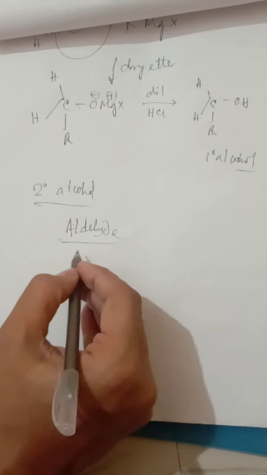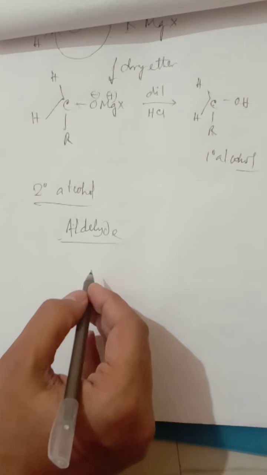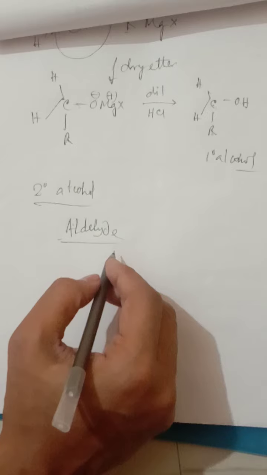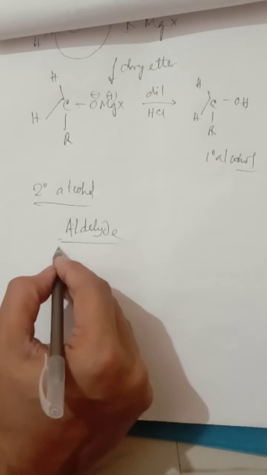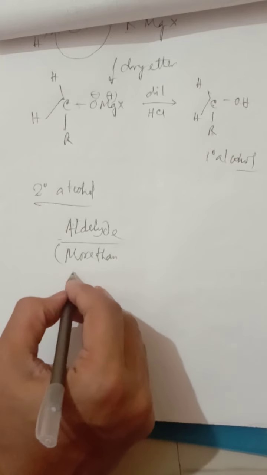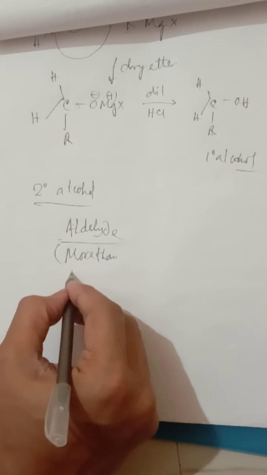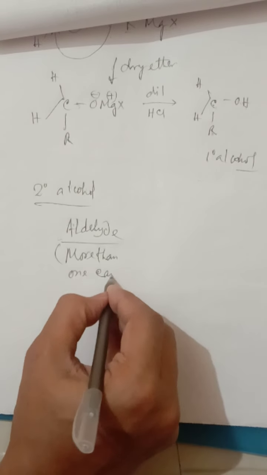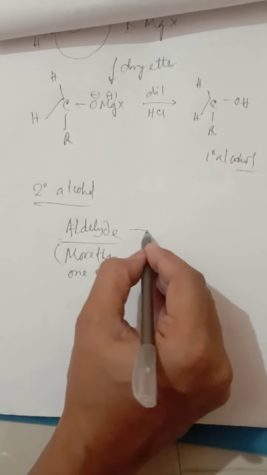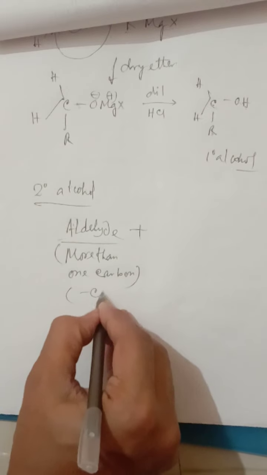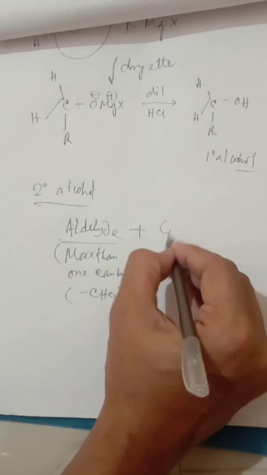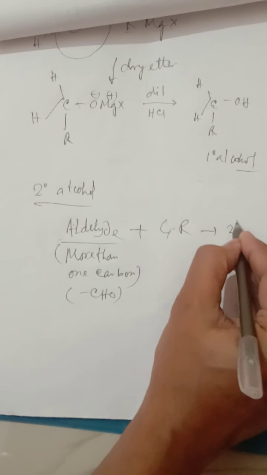Mind that in that aldehyde, more than 1 carbon must be there. Now whenever an aldehyde, meaning CHO, is used, and a Grignard reagent is used, it prepares 2-degree alcohol.